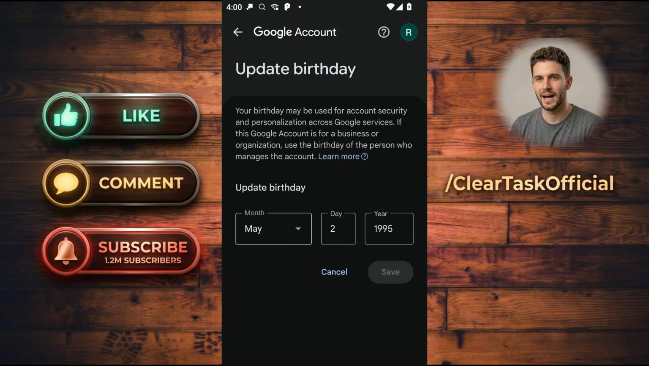Close the YouTube app and open it again to refresh your session. Your age is now updated across all Google services, and you should be able to comment on YouTube Shorts without any issues.